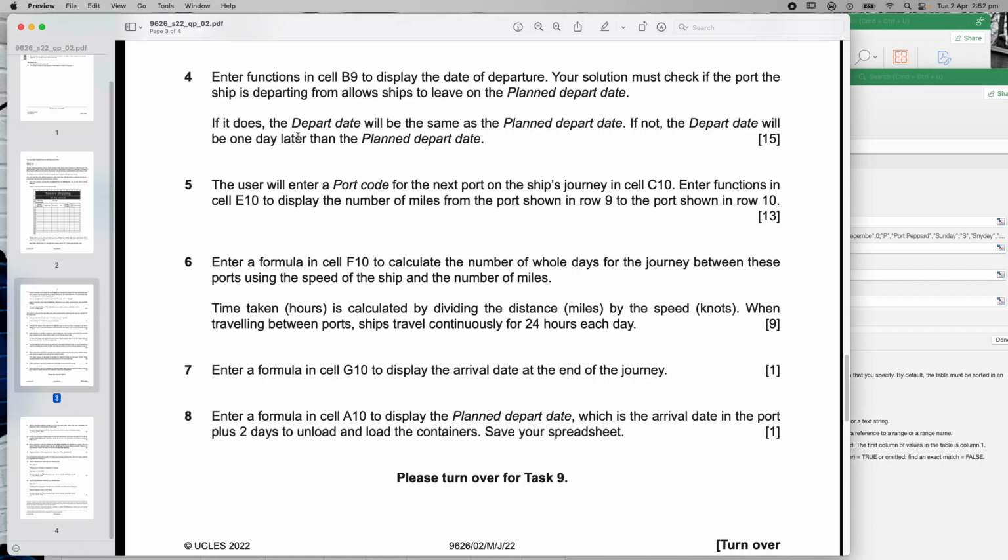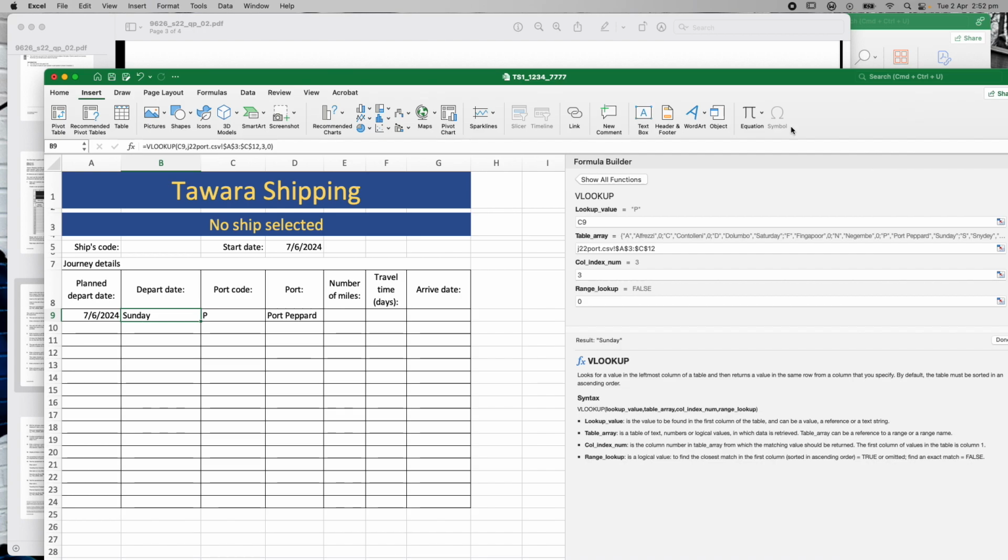If I go into here, it says if the departure date is the same, the departure date will be the same as the planned date. If not, the departure date will be 1 day later than the planned date. So that gives me a huge clue because it says if in there. So it's an if statement. So instead of just doing a VLOOKUP, I'm going to change this to an if statement.